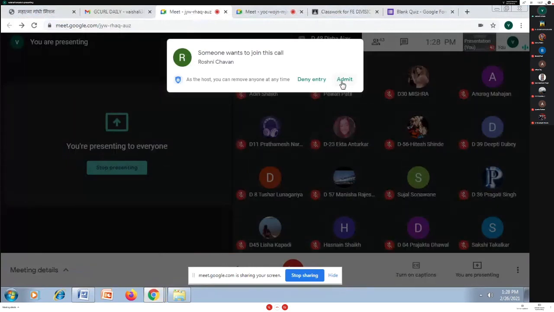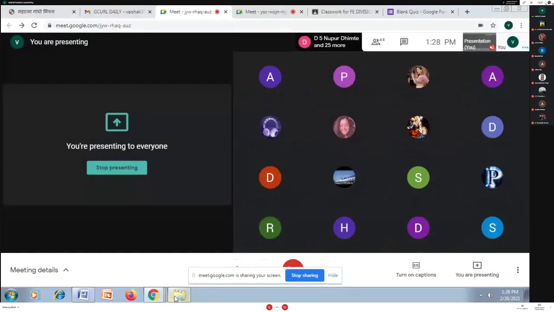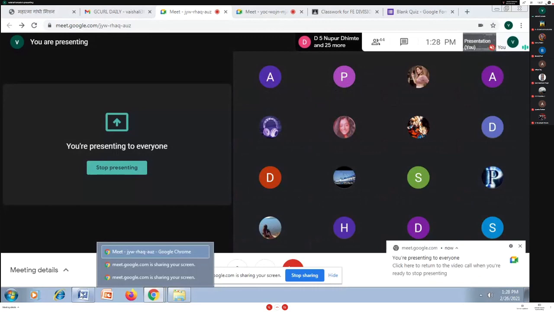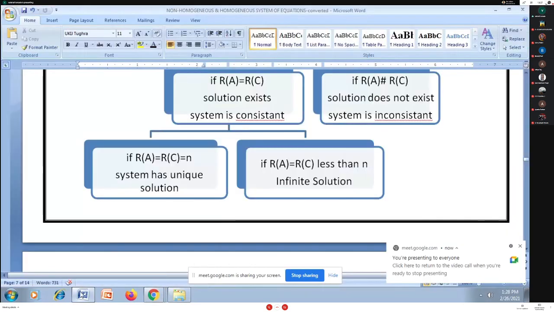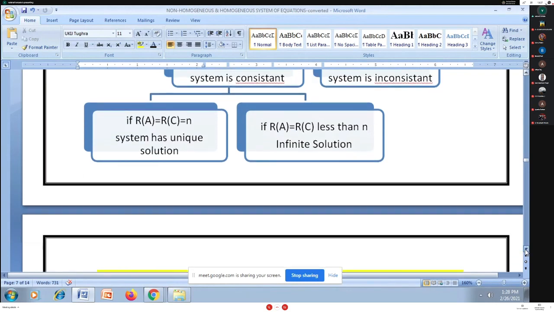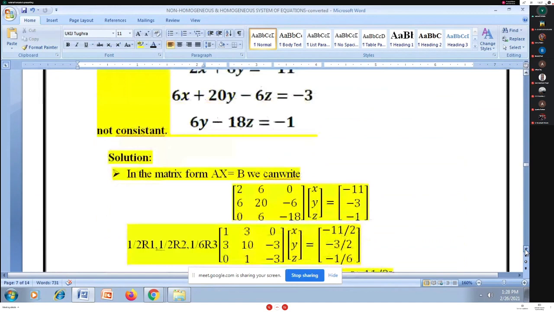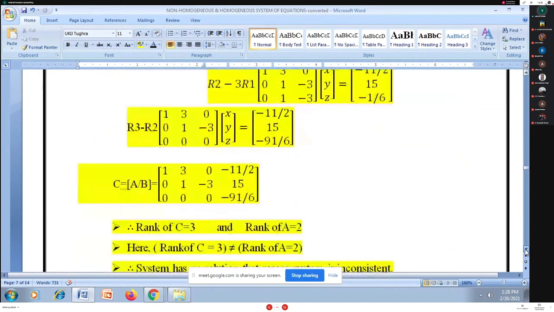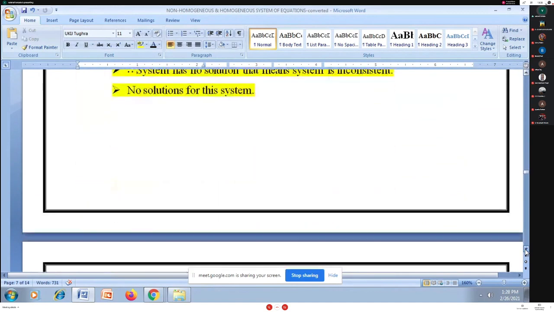As per the chart, I have to check whether rank is equal to the number of unknowns or rank is less than the number of unknowns. So what do I have for this example?